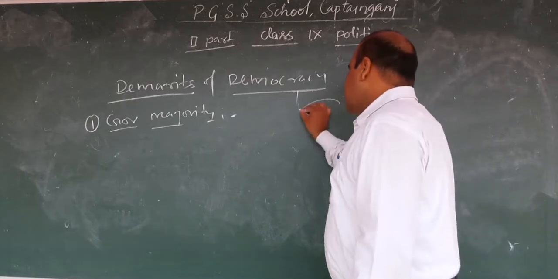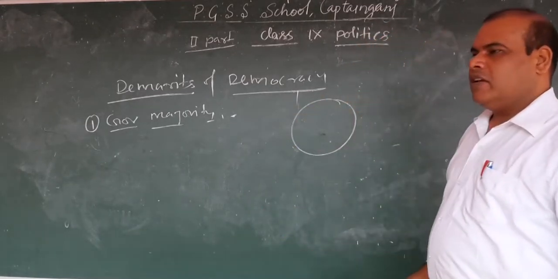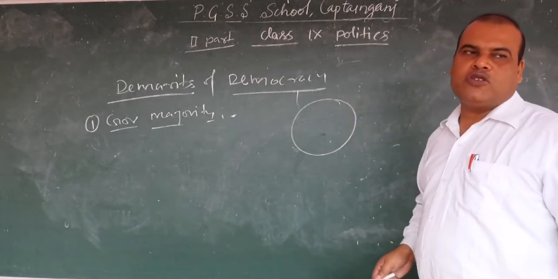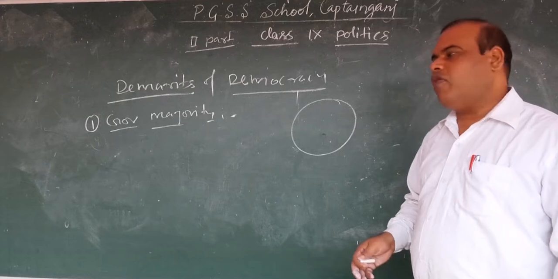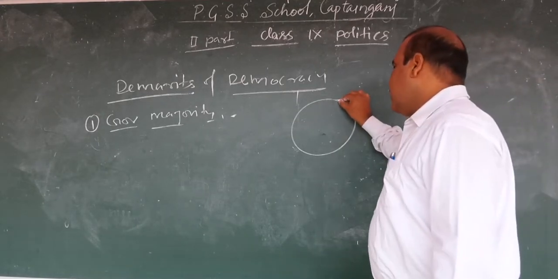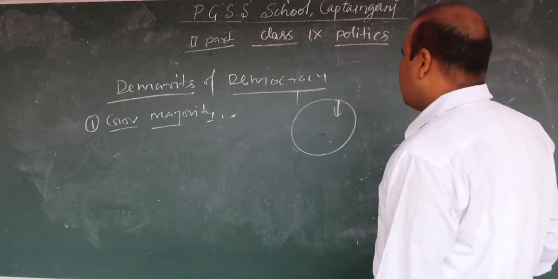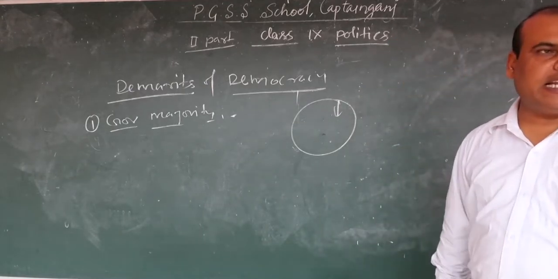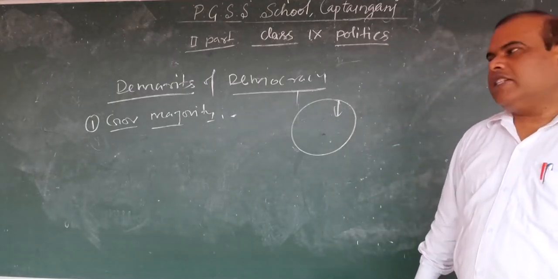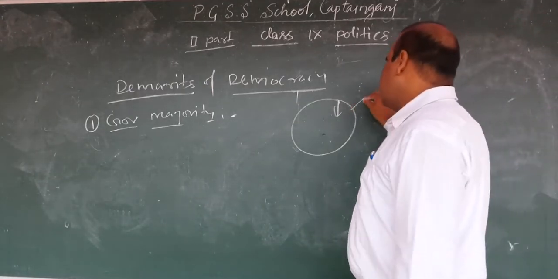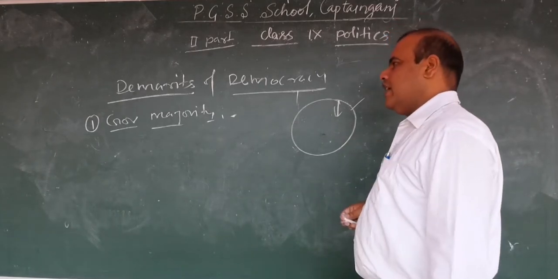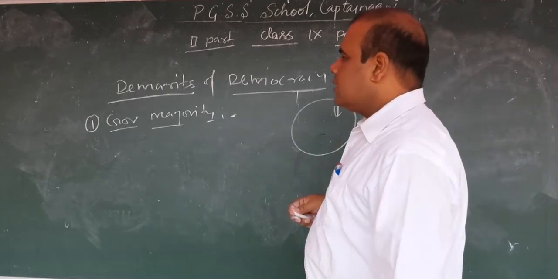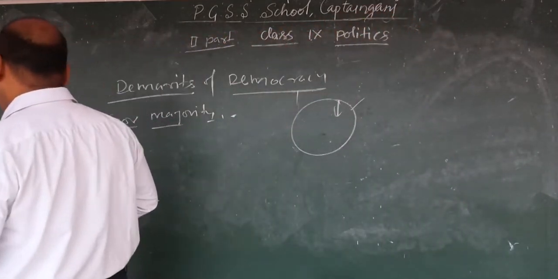The government is formed by the majority. Those who are the major groups in society are involved in forming the government. That's why the decisions taken by the government are for the welfare of the majority, or for promoting the interest of the majority. This is not good. This creates inequality in society. That's why this is not good in a democratic form of government.